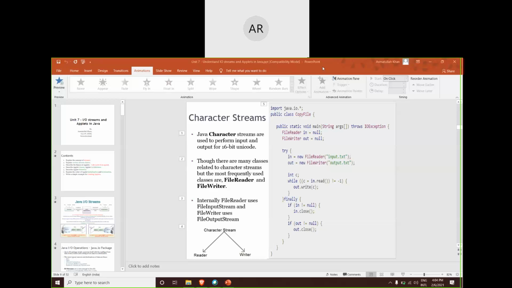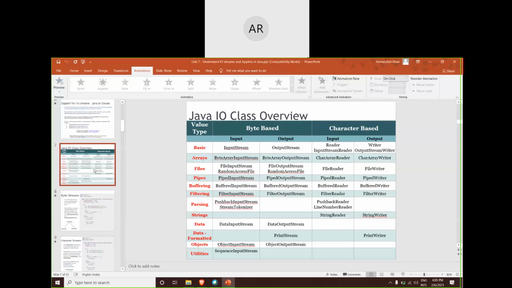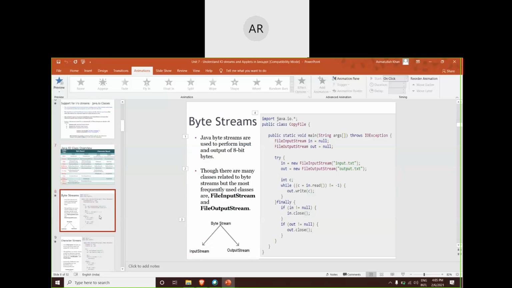For different operations, different classes have been defined, and we have to use them based on their operations. We have seen the different classes that are available, and I have shown you how to memorize them also. Then we looked at how to copy the content from one file to another file, with regard to byte orientation and also character orientation.